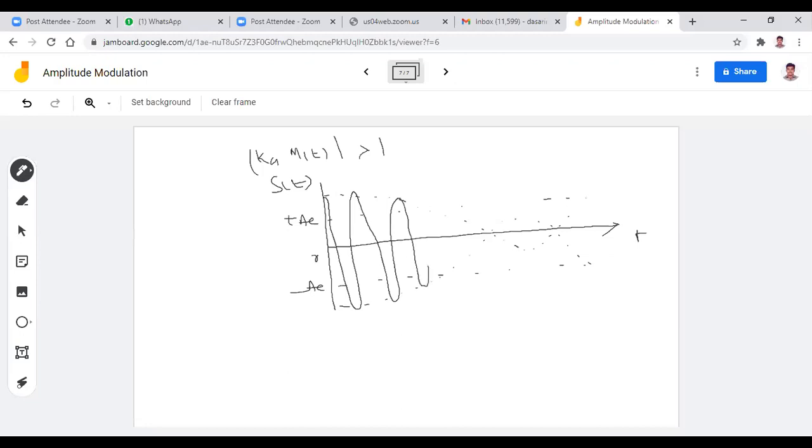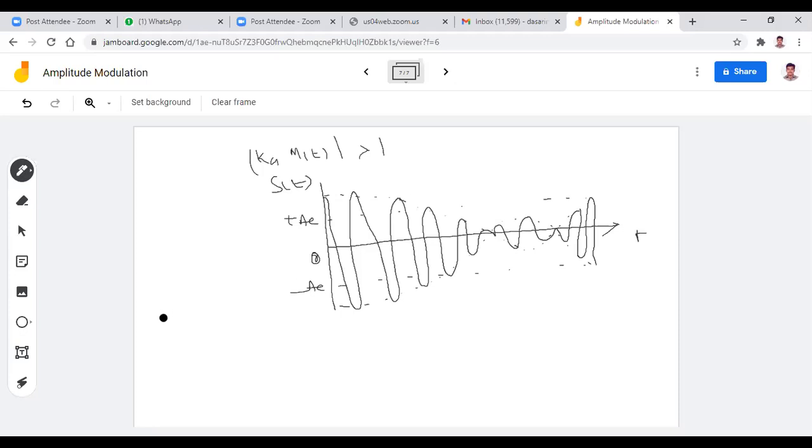Try to observe this. This is a very, very important point. What happens here? See here, again the signal is like this. Just observe here. This envelope crosses the zero axis. This envelope crosses the zero axis when Ka m of t is greater than 1.